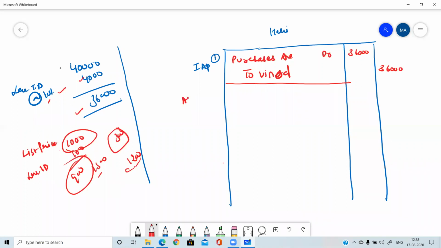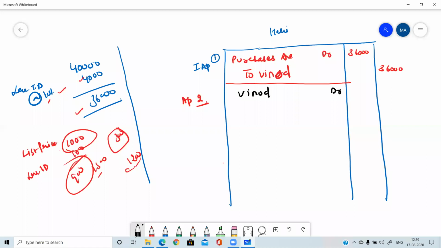So what will be the entry for purchase return? Please tell me the entry for purchase return. You are returning goods back to Vinod. So Vinod is your creditor. Creditor is a liability. Liability is decreased, so Vinod will be debited.